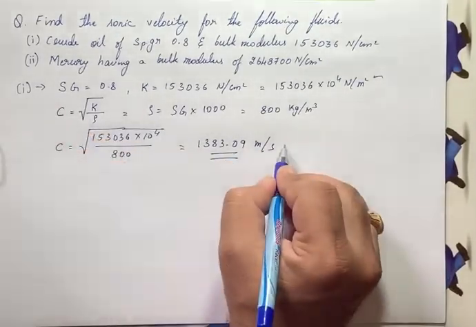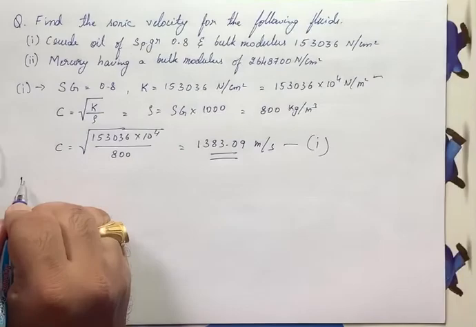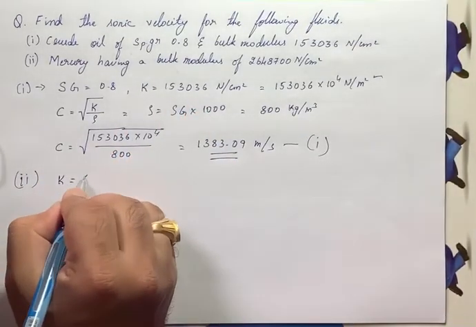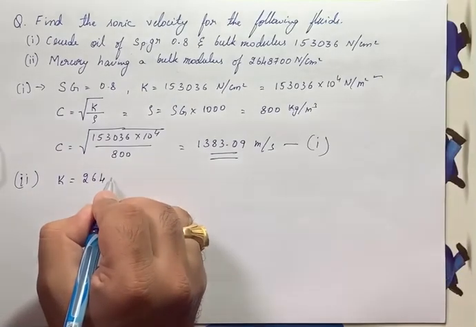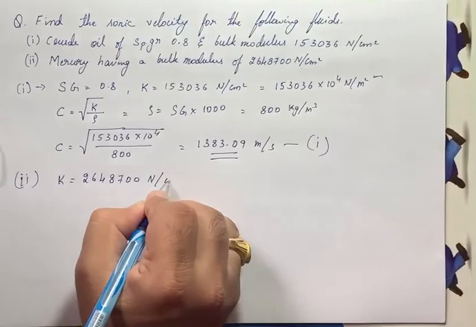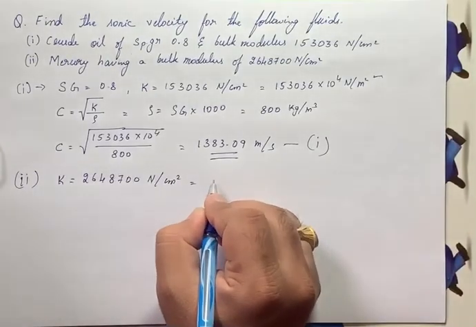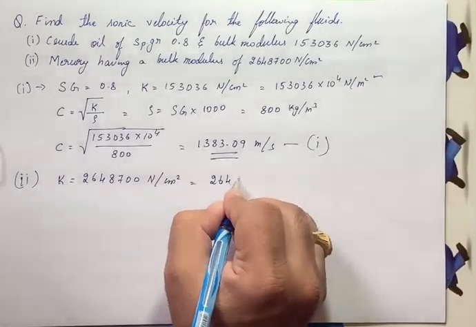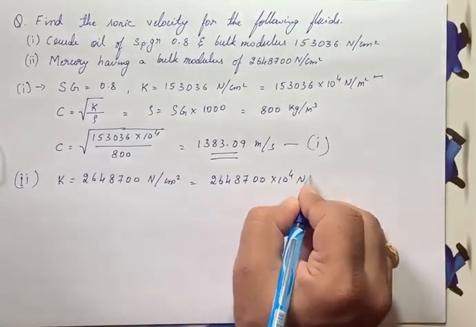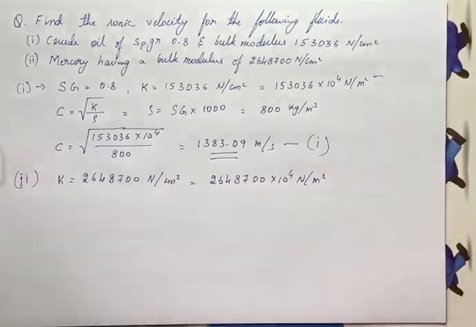This is for case 1. For the second case, he has given mercury having bulk modulus K equals 2648700 Newton per centimeter square, that is 2648700 into 10 raised to 4 Newton per meter square.